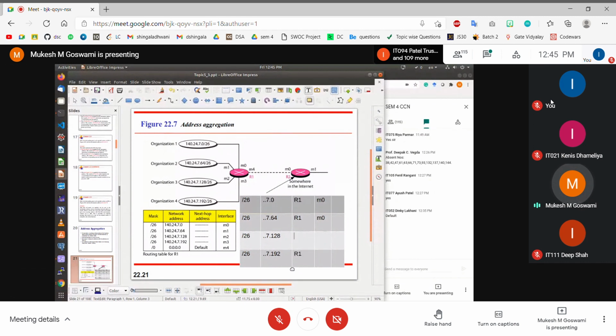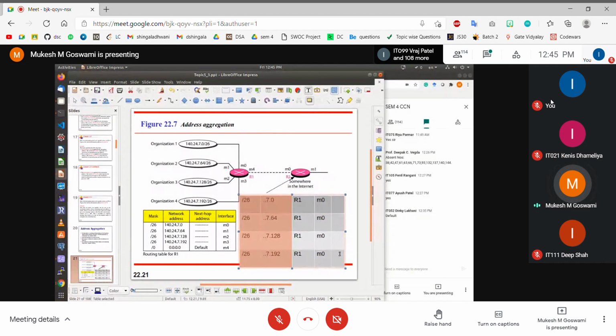Again the next hop IP is R1 and the same port M0. So ultimately you have 4 entries, but for all 4 the next hop IP is the same and the outgoing interface is also the same.